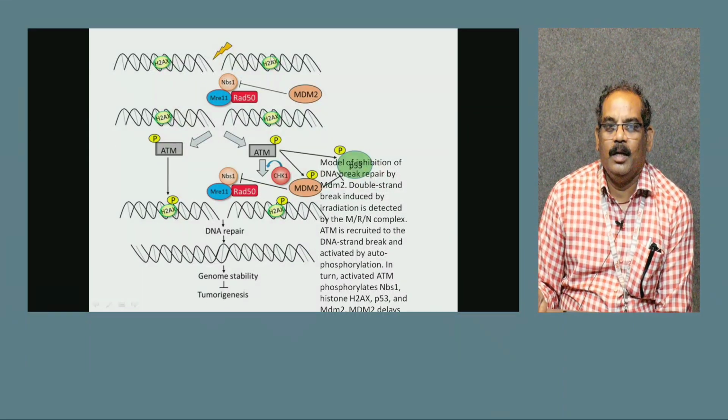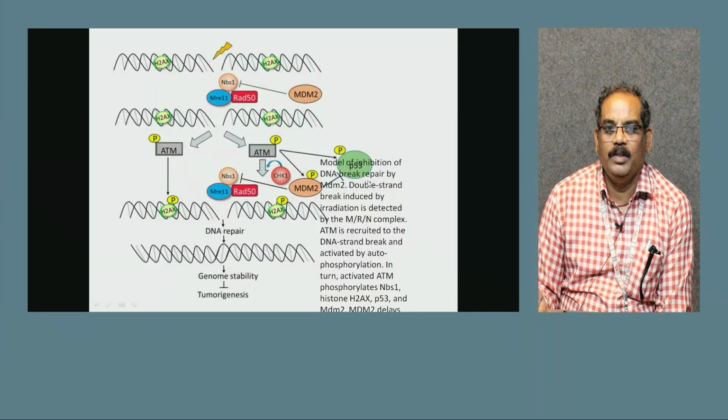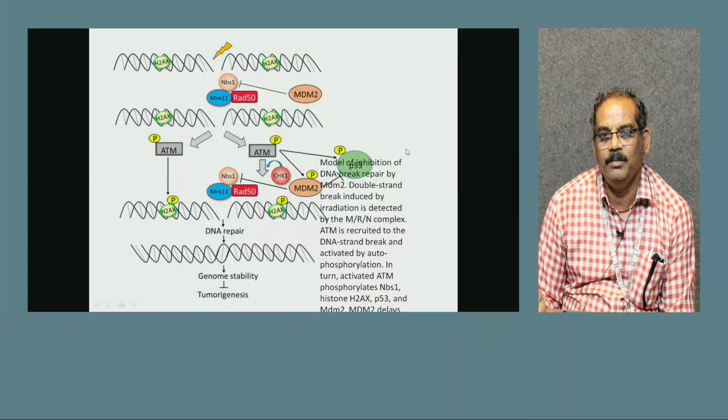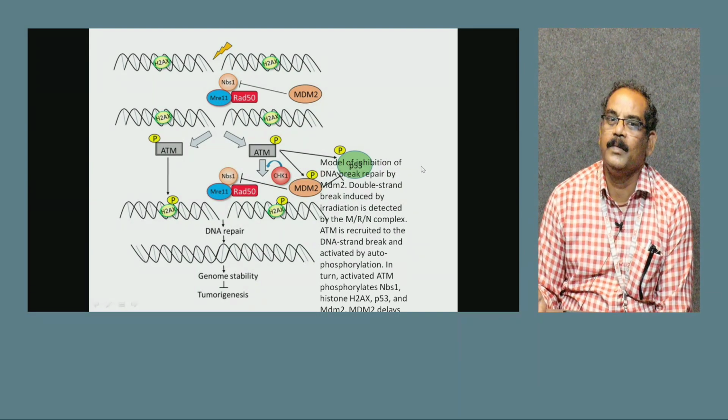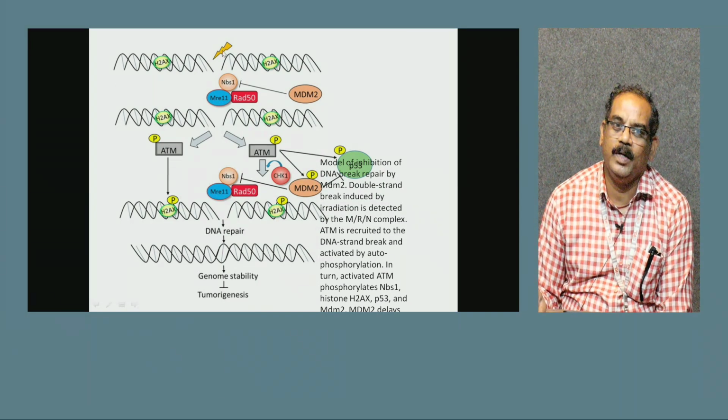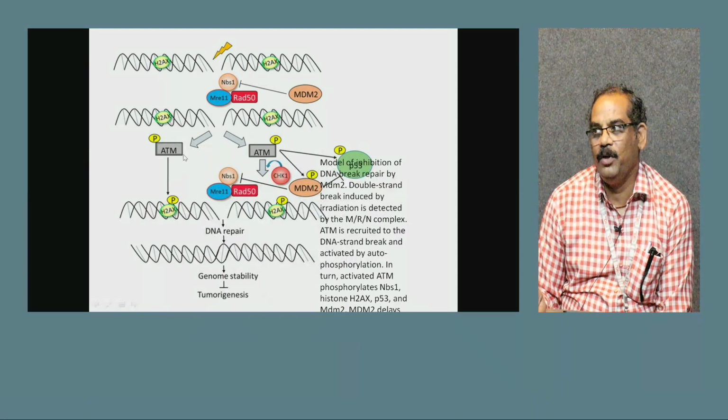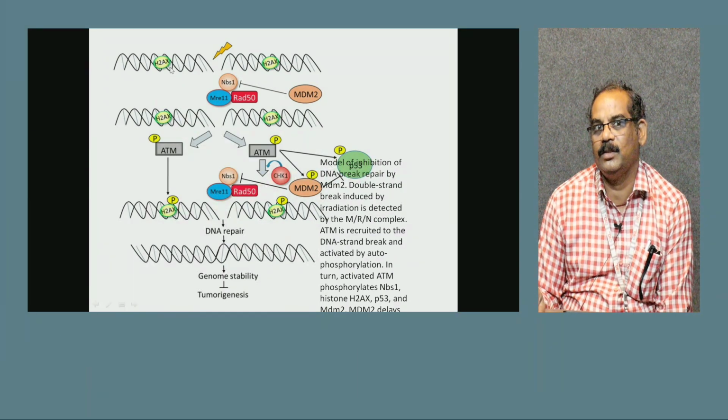This is about the genome regulation mode of inhibition of DNA break repair by MDM2. What is MDM2, and how is MDM2 involved in DNA break repair and genome stability? Whenever a double strand break happens, ATM and ATR, mainly ATM, ataxia telangiectasia mutated, get activated, and ATM will help in the recruitment of H2AX.